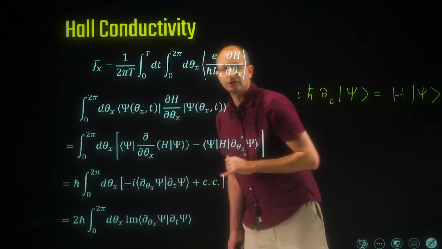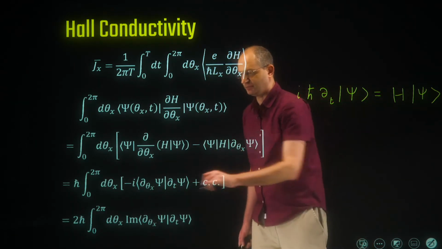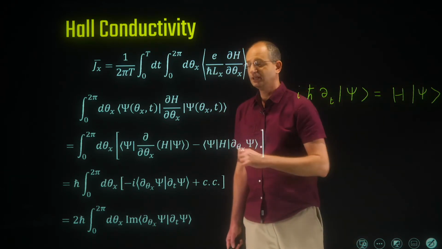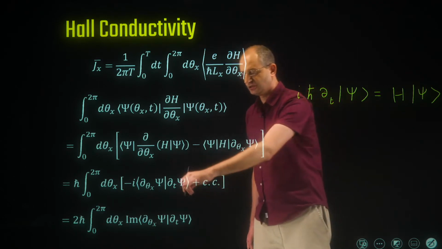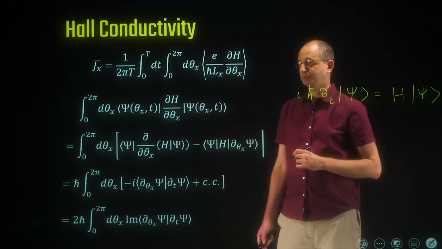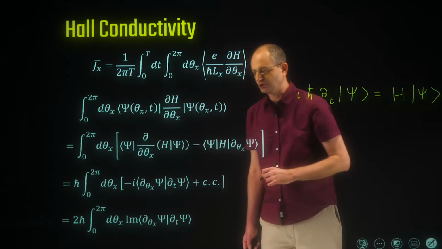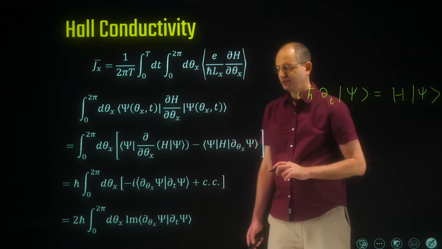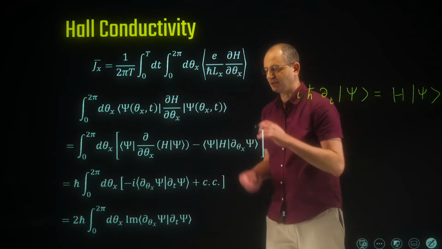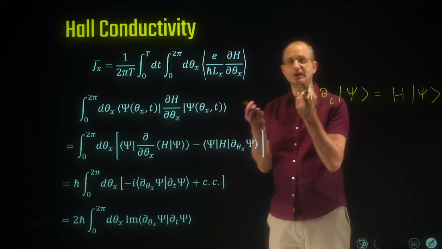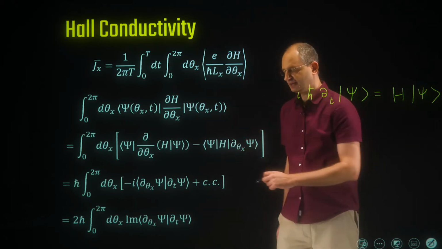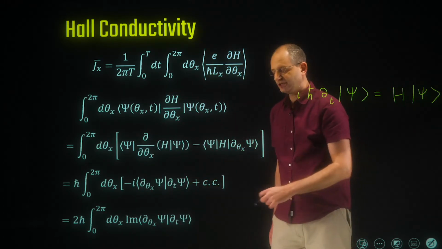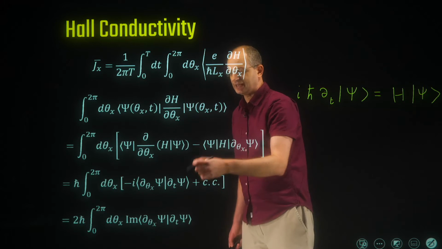This is starting to look like the Berry curvature, and this is actually our aim. We want to show that the current, and therefore the Hall conductivity, can be expressed in terms of the Berry curvature of the many-body wave function. Okay, so how do we relate this more directly to a Berry curvature? What we want to do is to replace the time derivative with a theta y derivative. We think about the many-body wave function as depending on two parameters, theta x and theta y, and we can express the Hall conductivity in terms of the Berry curvature of the wave function as a function of these two parameters.